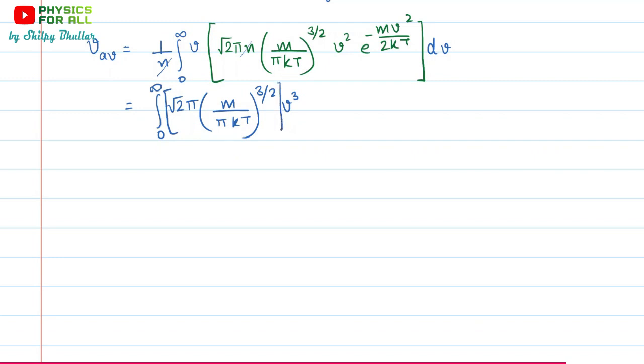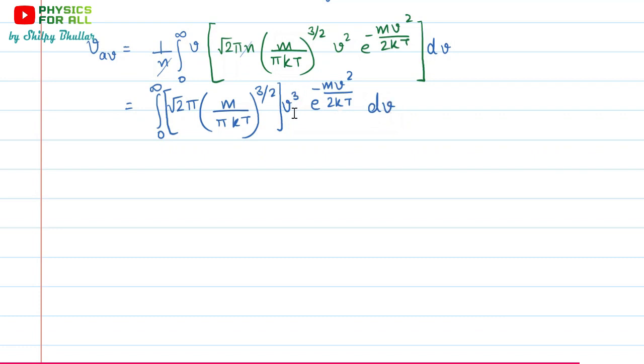So let's keep them in bracket. Then we have this v cube e raised to the power minus mv square upon 2kT, dv, as the integration is with respect to v.